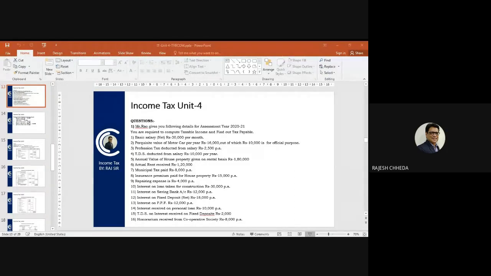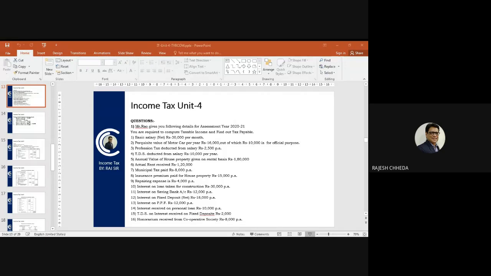Interest on fixed deposit net 18,000 per annum. So net is given. If TDS you find, then you have to add back that TDS. So 18,000 interest of fixed deposit is also income from other sources.